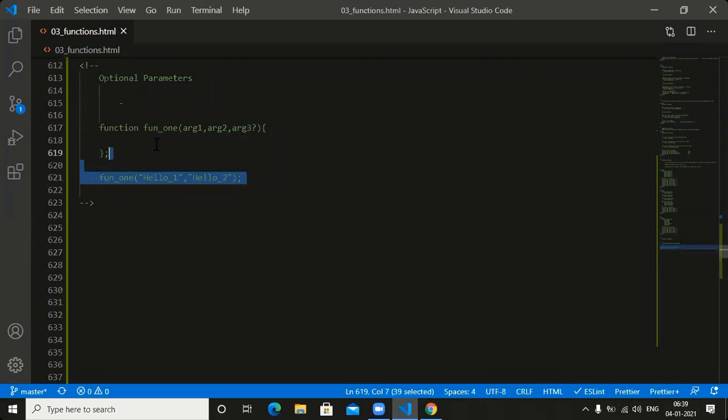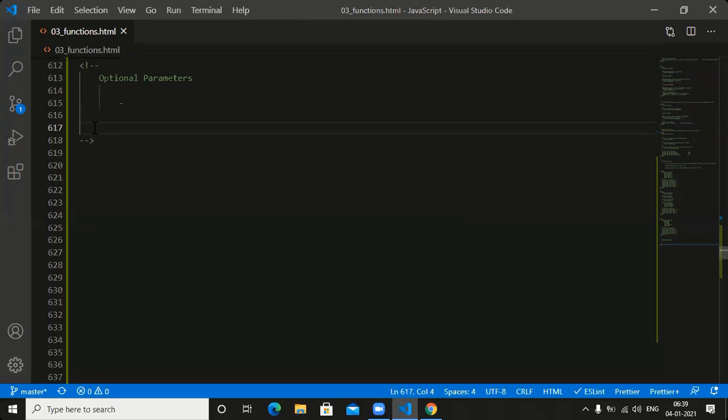Optional parameters in functions. While calling the functions, few parameters are optional. Very important: while calling the functions, few parameters are optional. And one more point.